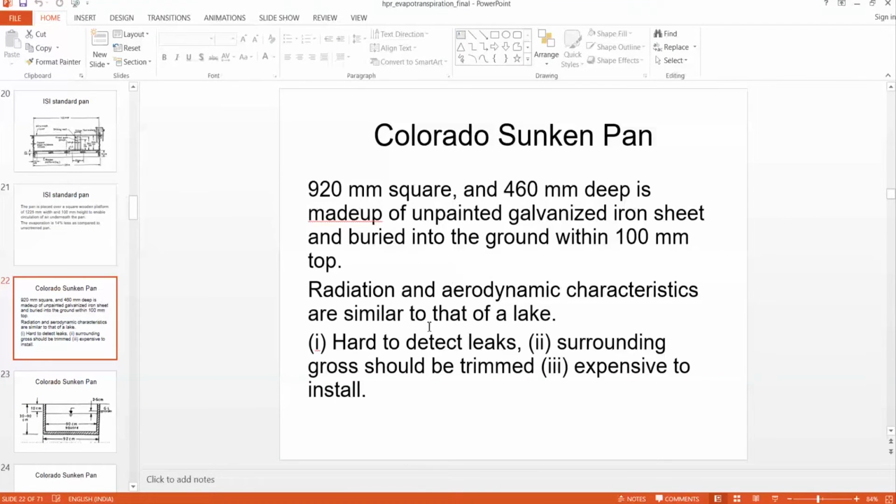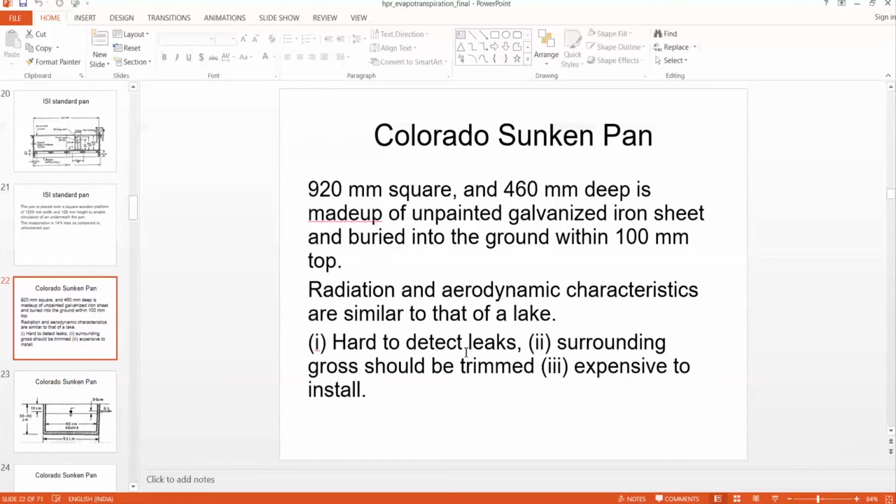It has some disadvantages, because if any leaks are there at the bottom, we cannot detect them, so the measurement of evaporation will be inaccurate. Then the grass at the sides should be trimmed, otherwise it will cover this pan.